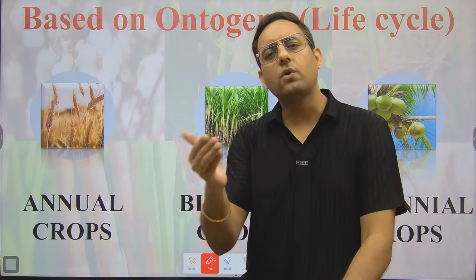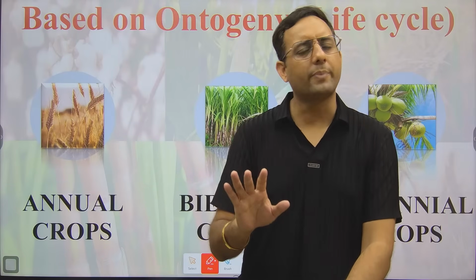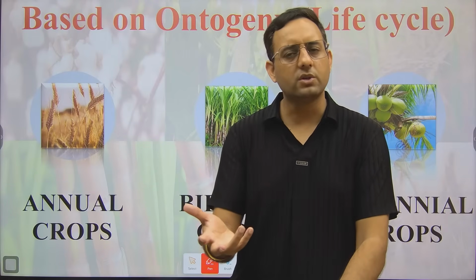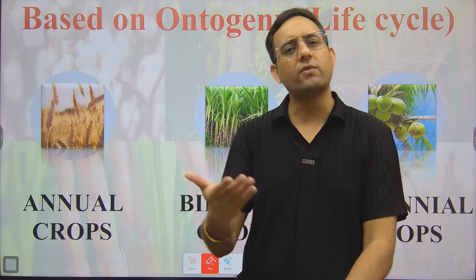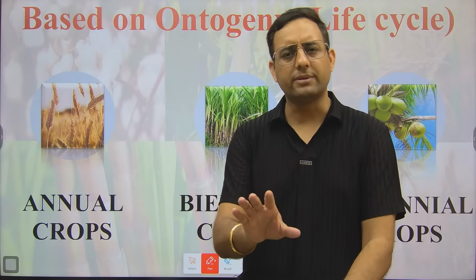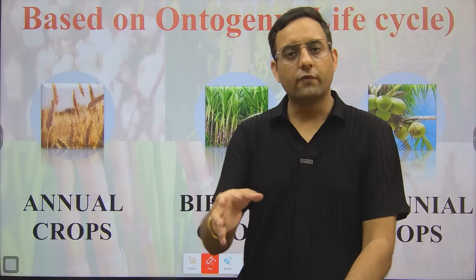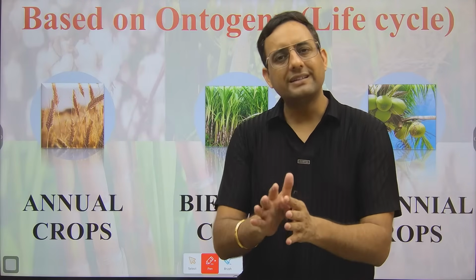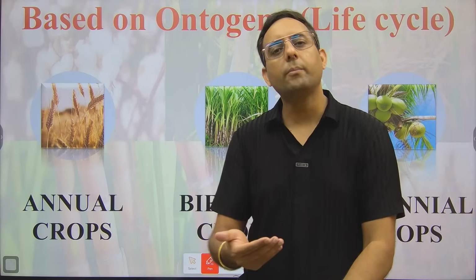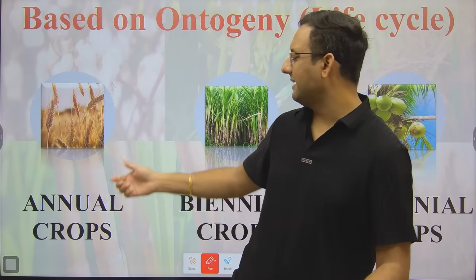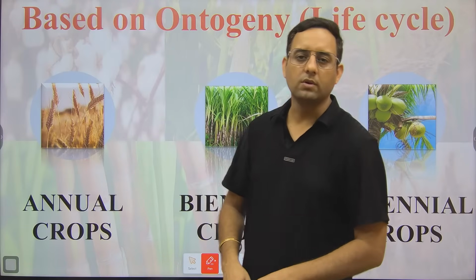Take the example of rice and wheat. Rice and wheat complete their life cycle within 4 to 6 months, or 4 to 5.5 months, because generally the long duration variety of the rice will take 160 days, right? And short duration will take 110, 120 or 130 days. So usually the life cycle is around 5 months, and 5 months means within a year. So all the seasonal crops which complete their life cycle within one season are known as annual crops.